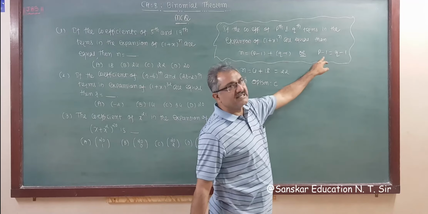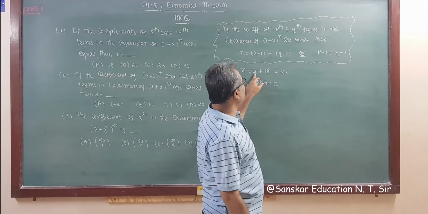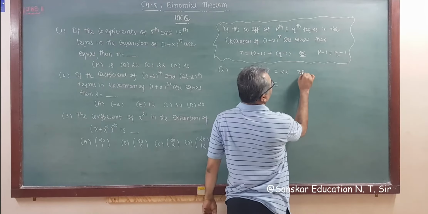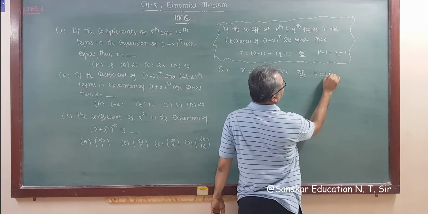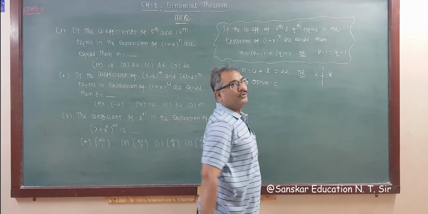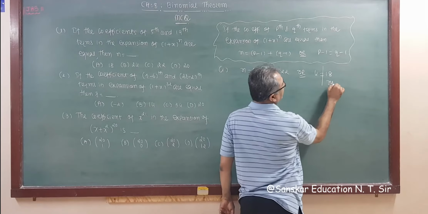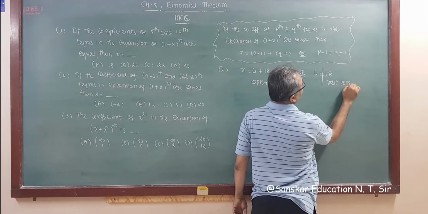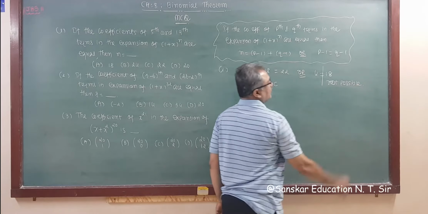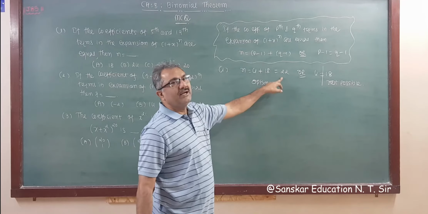Now if we take p minus 1 equal to q minus 1, that is 4 is equal to 18, which is never equal, so this is not possible, because these two numbers are not equal. So your possible answer is only 22.